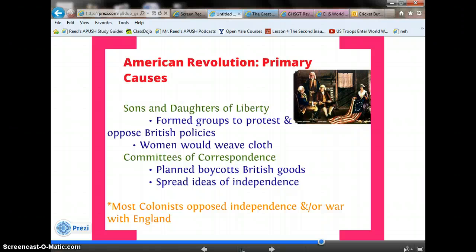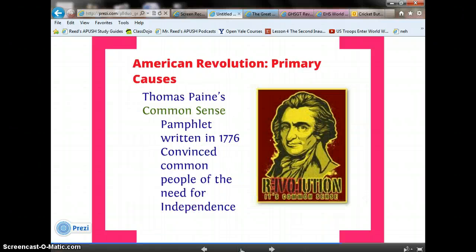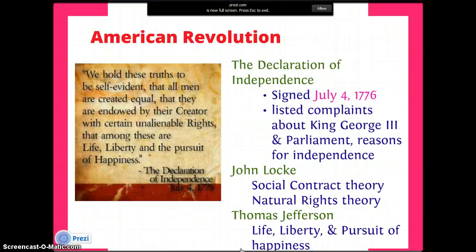The Committees of Correspondence is another group of people who will plan boycotts of British goods and spread ideas of independence. The turning point for independence is going to be Thomas Paine's Common Sense. This was a pamphlet written in 1776 to convince the common people of the need for independence. A couple of months later, on July 4th, 1776, we signed the Declaration of Independence. This listed the complaints about King George III and Parliament and essentially gave reasons for our independence.